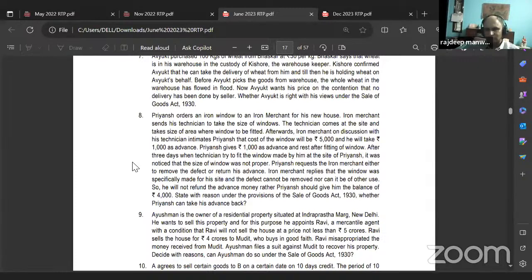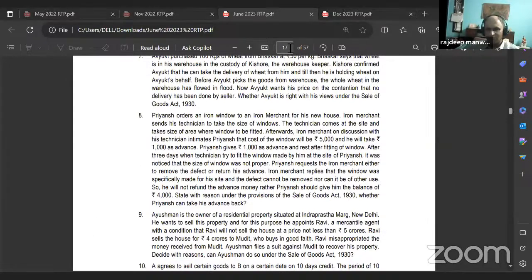After 3 days, when the technician tried to fit the window made by him at the site of Priyansh, it was noticed that the size of the window was not proper. Priyansh requests the iron merchant either to remove the defect or return his advance. The iron merchant replies that the window was specifically made for his site and the defect cannot be removed, nor can it be of other use. So he will not refund the advance money. Rather, Priyansh should give him the balance of 4,000. State with reason under provisions of Sale of Goods Act 1930 whether Priyansh can take his advance back.